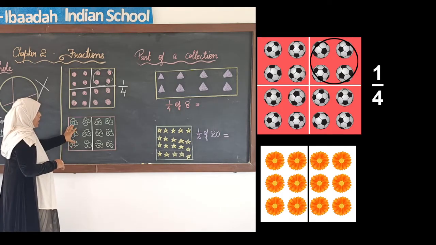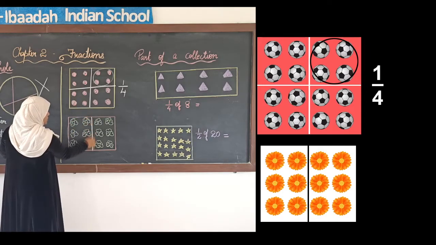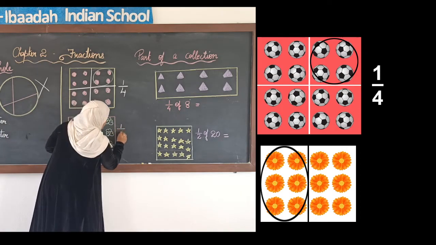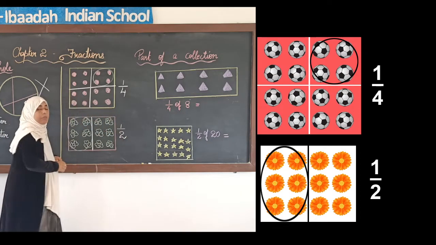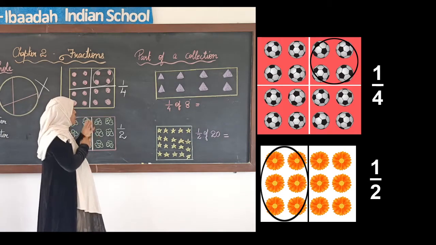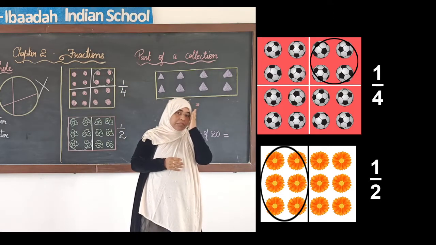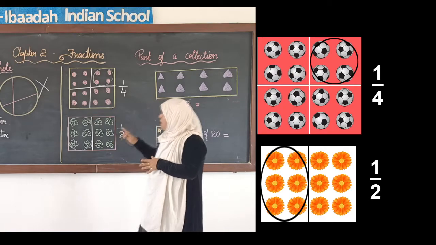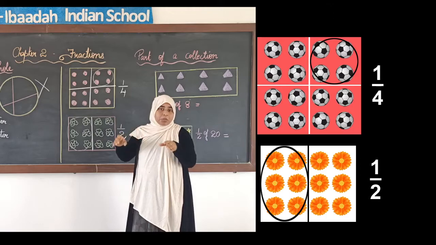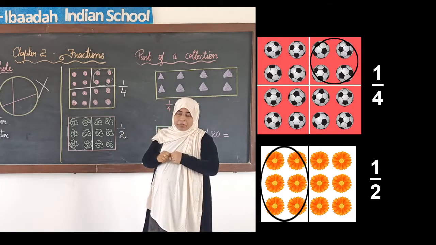So now I have made 2 groups and say I have taken this group of flowers, I am using them. So, I have used 1 by 2 or 1/2 of the flowers. So, this is how we write the fraction, or we divide them in groups when it is a part of a collection. Okay, part of a collection. Fraction as a part of a collection means the group of things will be there and we will divide them into equal numbers. So, each group will have equal number of things.